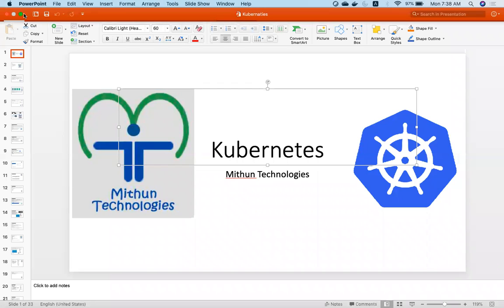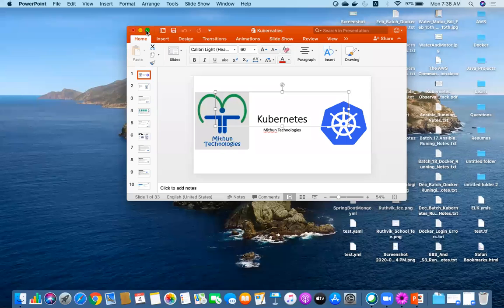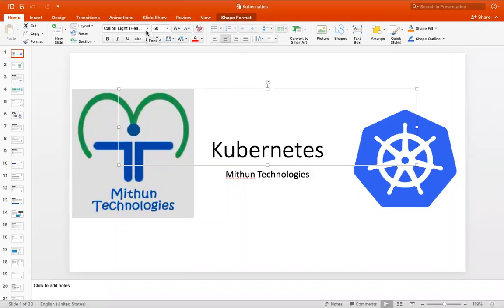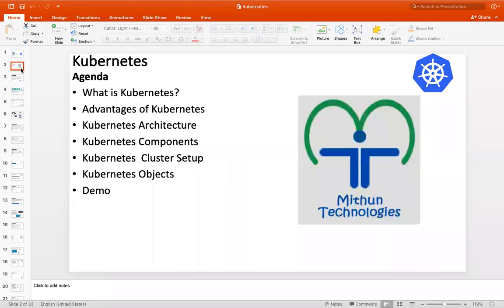Kubernetes is another container orchestration software which is widely used compared to Docker Swarm. A lot of people use Kubernetes compared to Docker Swarm. It's a popular container orchestration engine. We'll try to understand how to create a Kubernetes cluster and how to deploy the application in a Kubernetes cluster. So this is the agenda for Kubernetes.